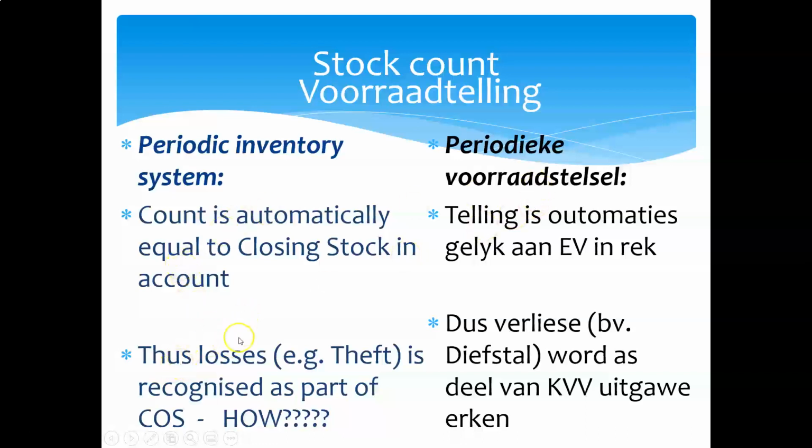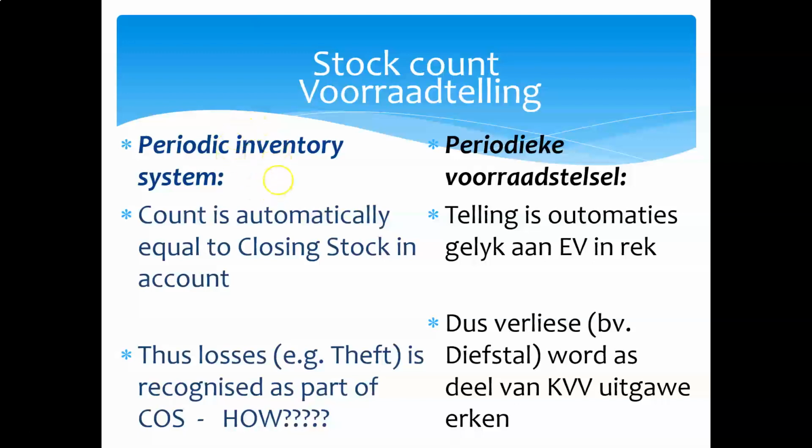Whereas in a perpetual inventory system, because I update my inventory records on a continuous basis, I will have an inventory record that shows me I should have 10 items A on the floor. When I do the physical stock count and I only have 8 items A on the floor, I can clearly see that 2 items have disappeared into thin air. So therefore, I've got an inventory loss of 2 items at whatever value those items were recorded at, and I have to adjust my inventory record with that.